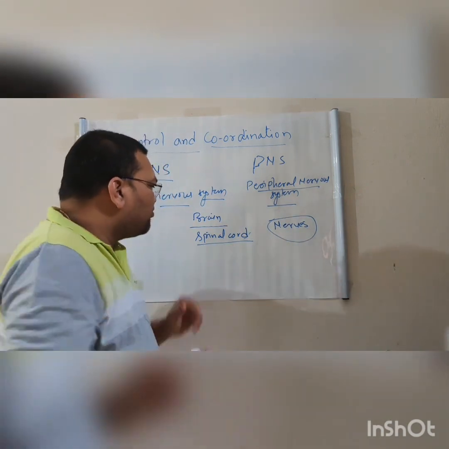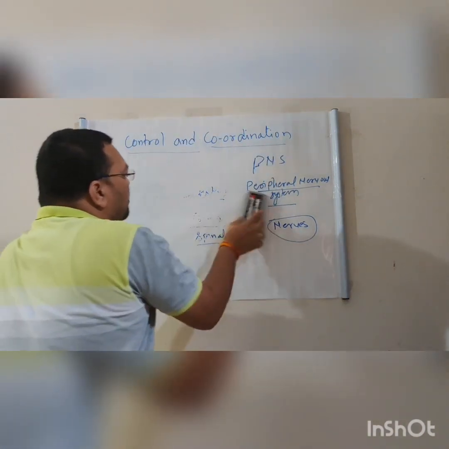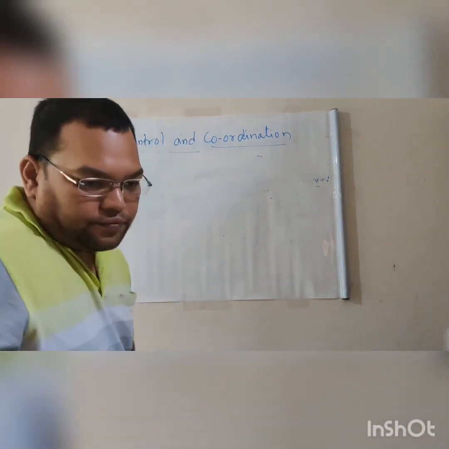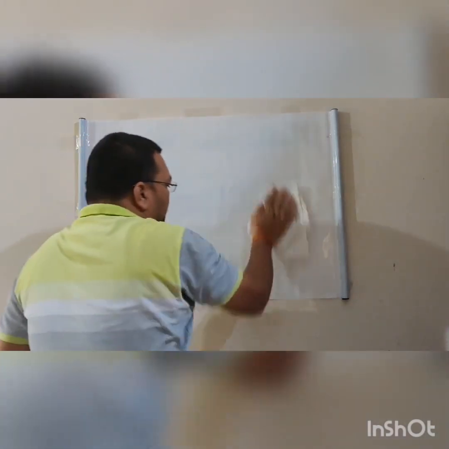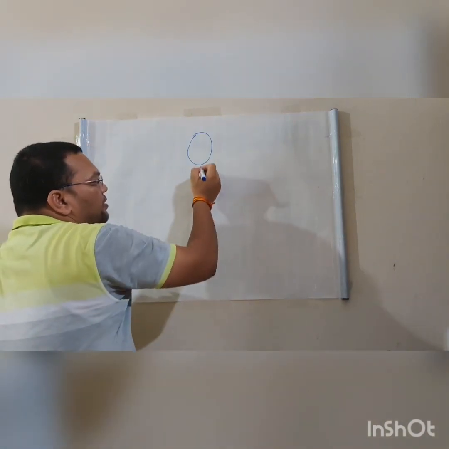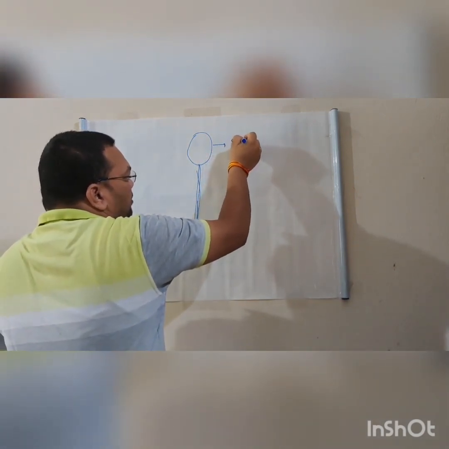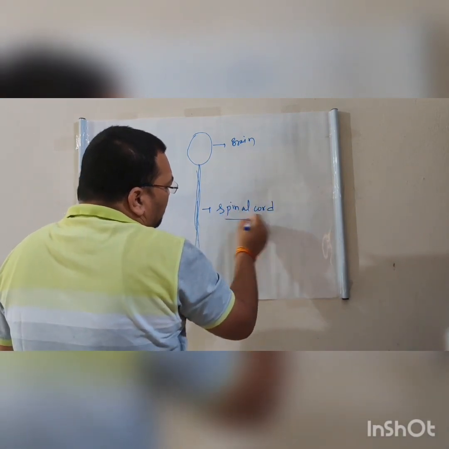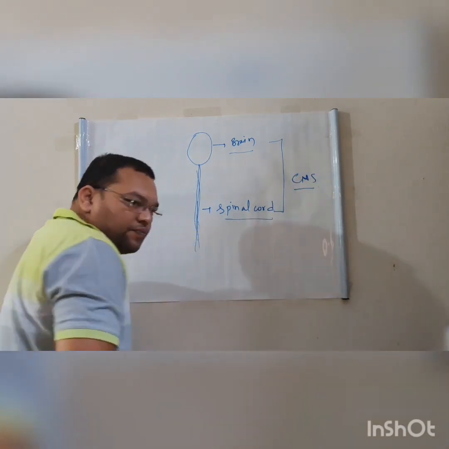So the nerves which arise from the brain, I am making the diagram for you here. Let us suppose this is the brain and this is the spinal cord. The brain and spinal cord, these two are the CNS, the central nervous system.